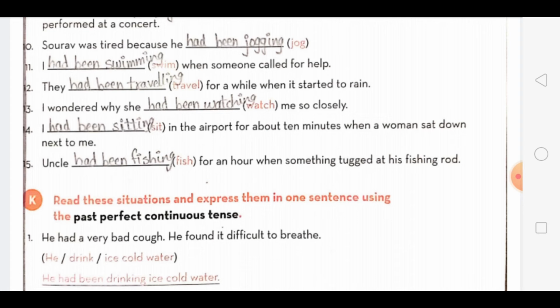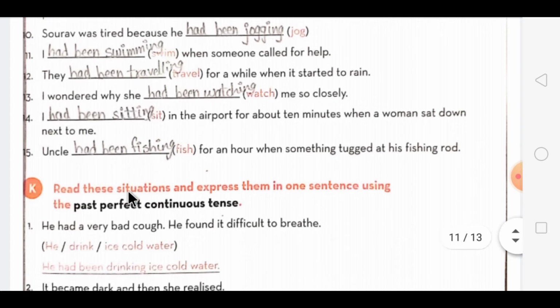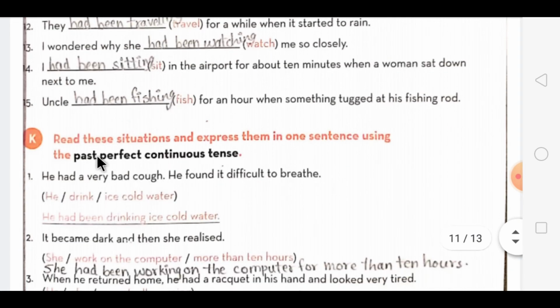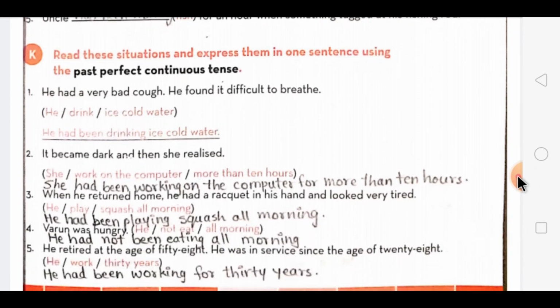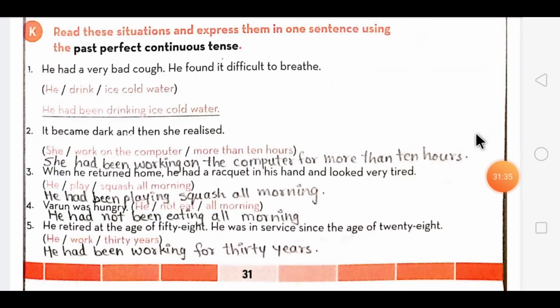Now the next exercise, that is K. What you have to do, you have to read the situations and express them in one sentence using the past perfect continuous tense. So dear students, here are the situations which are given.